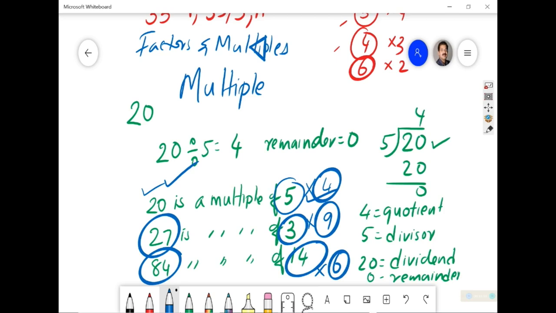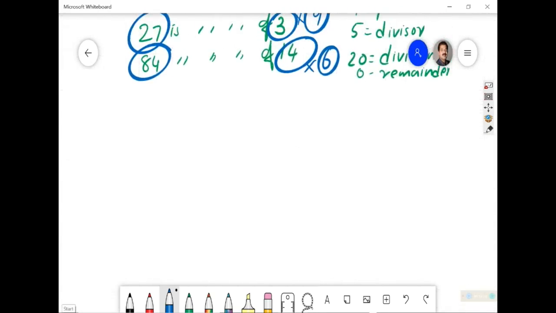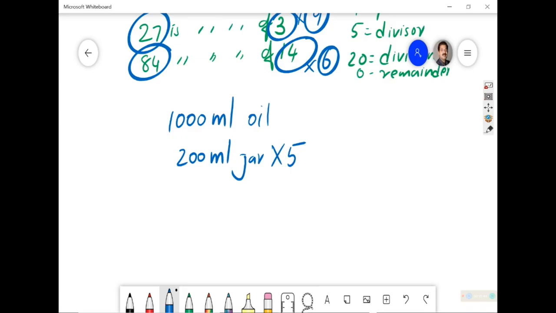And we apply it in our day-to-day life. Not that we don't know about this. Day-to-day life means whenever we do some measurement. Suppose that 1000 ml oil आपको लेना है. So if you have 200 ml का measuring jar है दुकान में, तो क्या करेंगे? 5 times लेंगे. And you will get 1000 ml. So 1000 is a multiple of 5. 1000 is a multiple of 200 also.